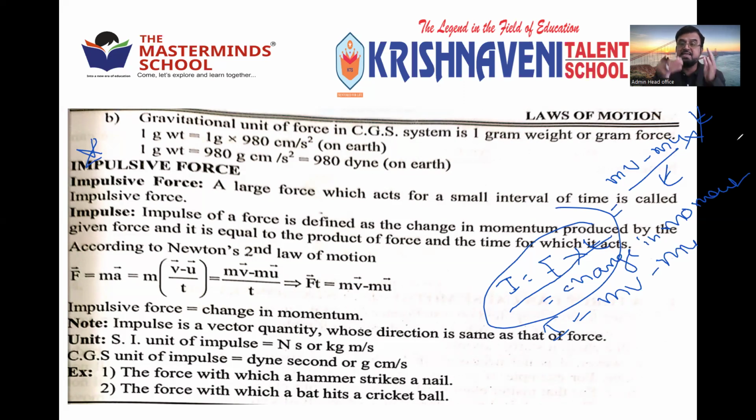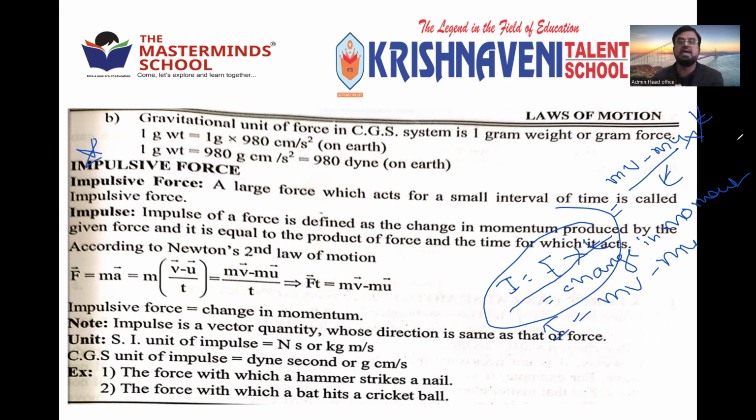Means if you increase the time, force will reduce. That indicates time increases, force reduces. For example, in a game of cricket, when the fielder is taking a catch, he will withdraw the hand backward for taking the catch. Why? Because you want to increase the time, more time to take the catch.